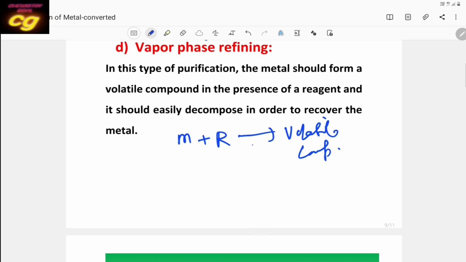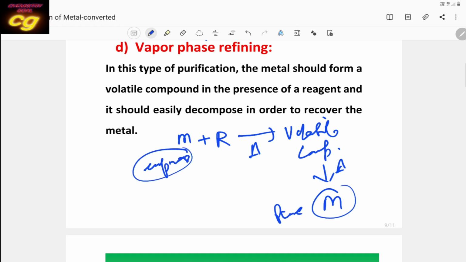Then during heating, the metal reacts with the selected reagent and converts to a volatile compound. When this volatile compound is further heated, it produces pure metal. This is your impure metal, and after the 2 steps it converts to pure. This is called vapor phase refining.